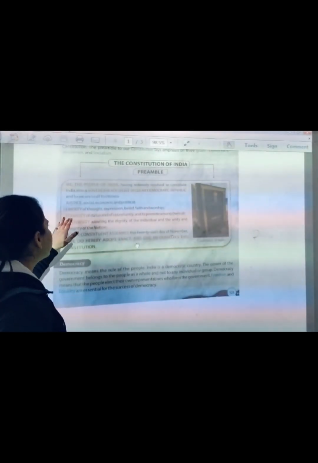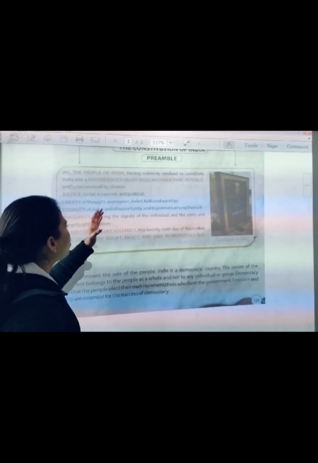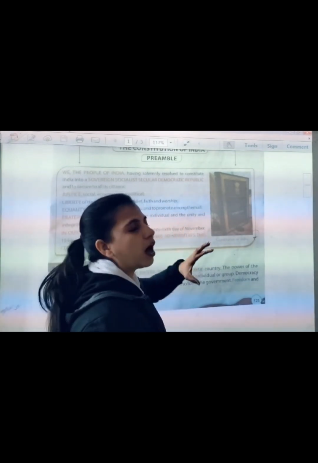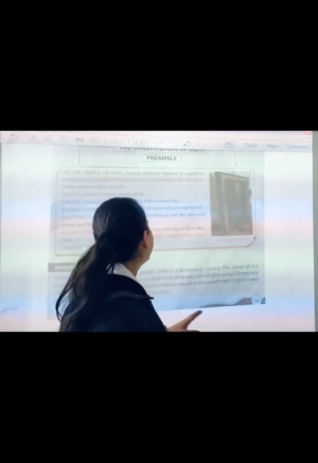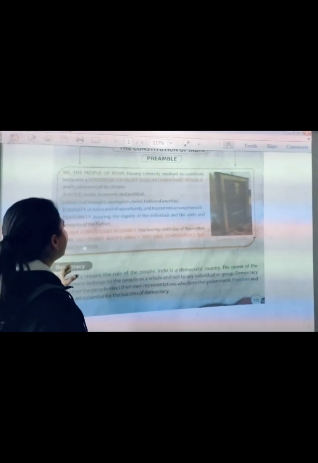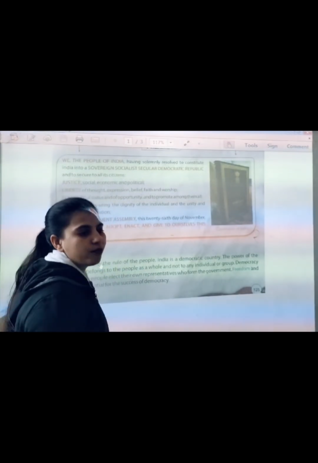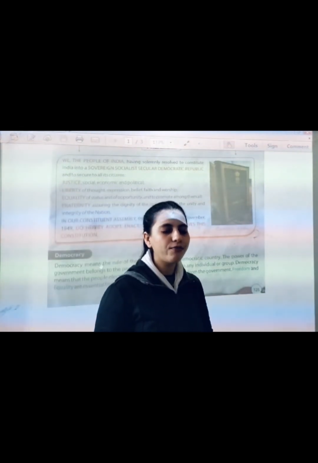The next one is equality. Equality means equality of status and of opportunity, and promoting it among all. So we have to have equal opportunity and equal status among all of them. The next one is fraternity. What is the meaning of fraternity?